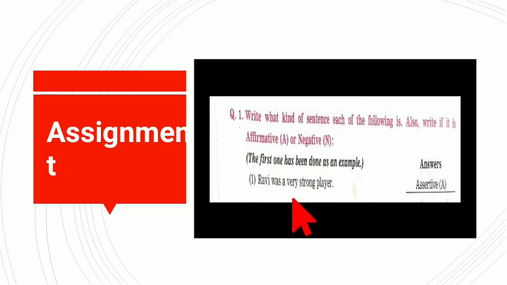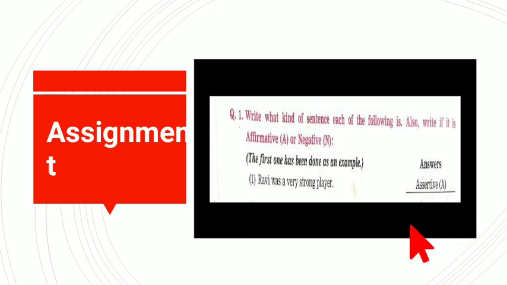Ravi was a very strong player. So here it is assertive sentence. It is just a statement without the word of negative. So it is assertive, and in the bracket you will write down A.